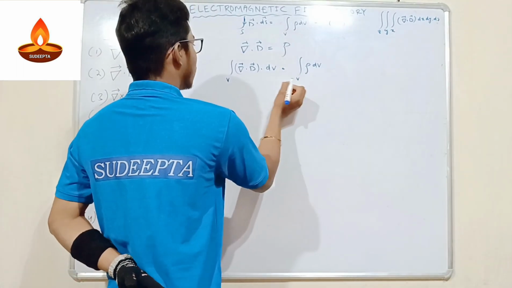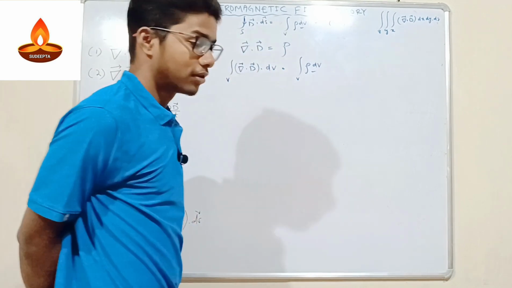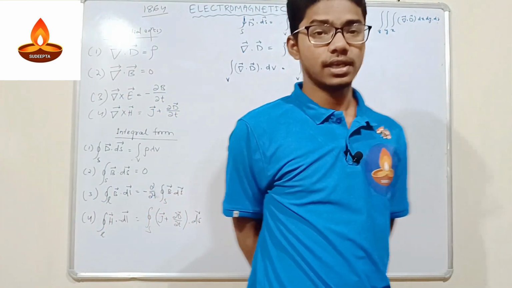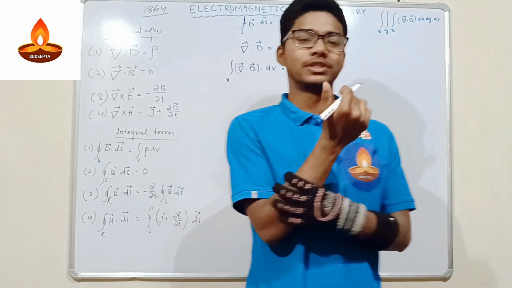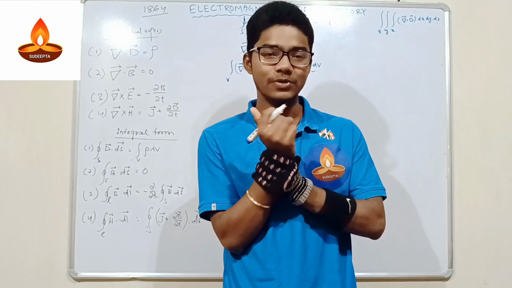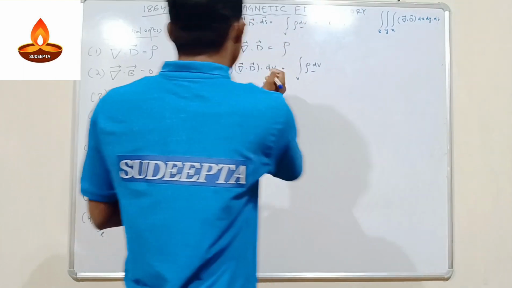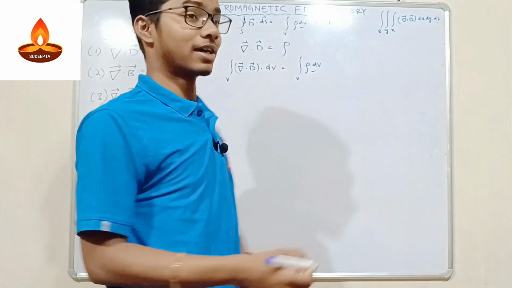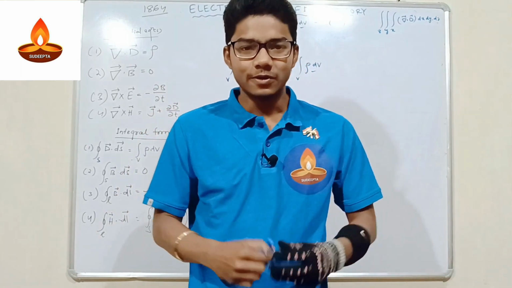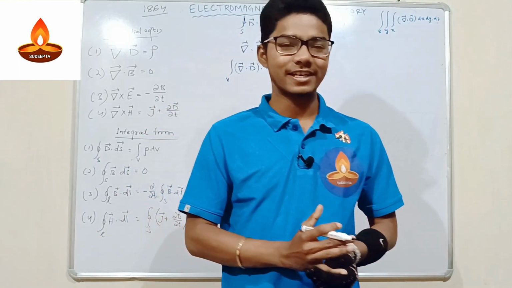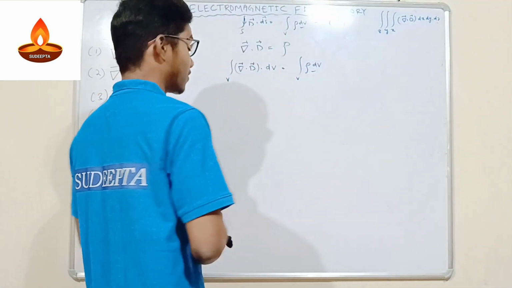So here we have got this kind of thing. We got the RHS part, but we have to get the LHS part. For the LHS part, what do we have to do? Okay, what we have to do is very important. We have to use a special instrument, I say, to change this volume integral to a surface integral. So what is that instrument? That instrument is very, very fantastic: the Gaussian divergence theorem. What is that? Gaussian divergence theorem. What does it do?